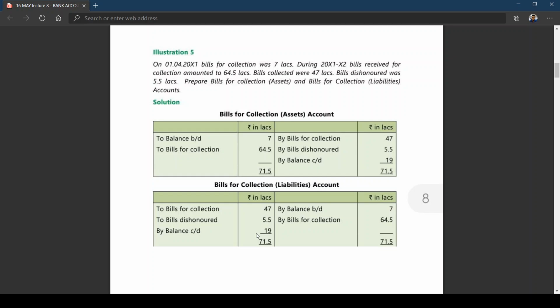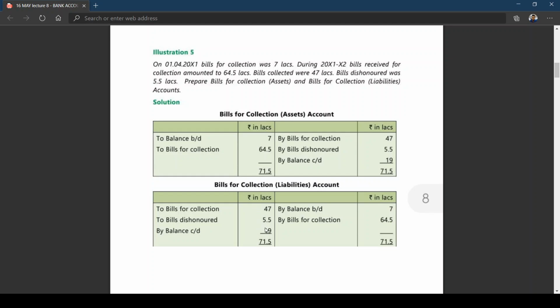I repeat once again. First you write opening balance, you finish up the right hand side: opening balance, bills received for collection, bills for collection honored, bills for collection dishonored, closing balance. Now this will become the opening on the other side as a mirror reflection. This 7 lakhs bills for collection opening balance is on the credit side in the liability account, and received for collection credit, bills for collection honored, bills for collection dishonored, closing balance.